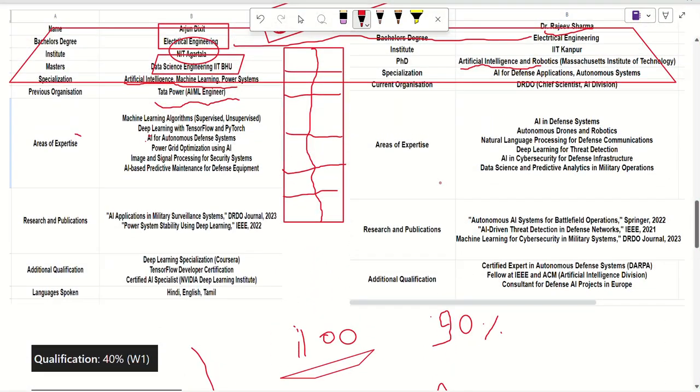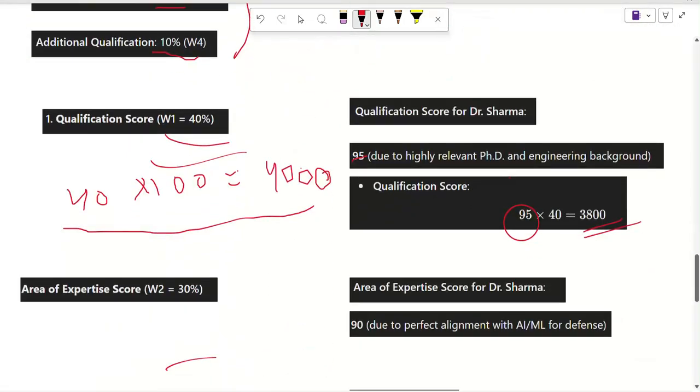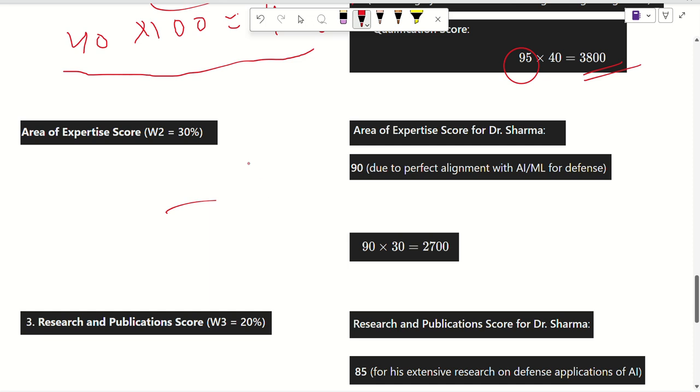Similarly, we can see area of expertise. Our candidate is having area of expertise in AI for autonomous defense systems. The expert has also worked in AI in defense systems, and we can see that our candidate has worked in AI-based predictive maintenance for defense equipment, and our expert has worked in AI in cybersecurity of defense infrastructure. Since we have assigned a weight of 30% to area of expertise, on behalf of our matching, let's say Dr. Sharma